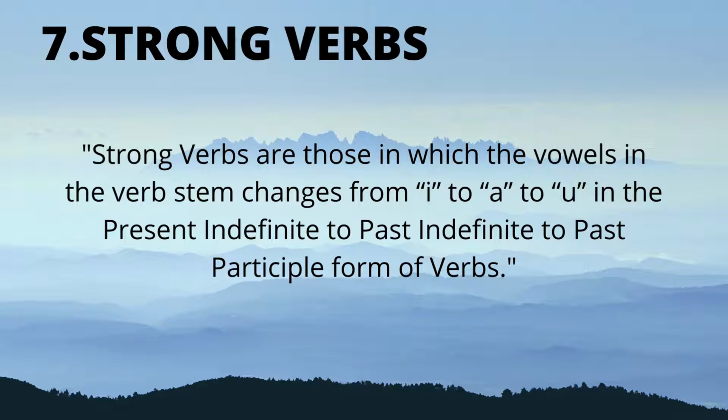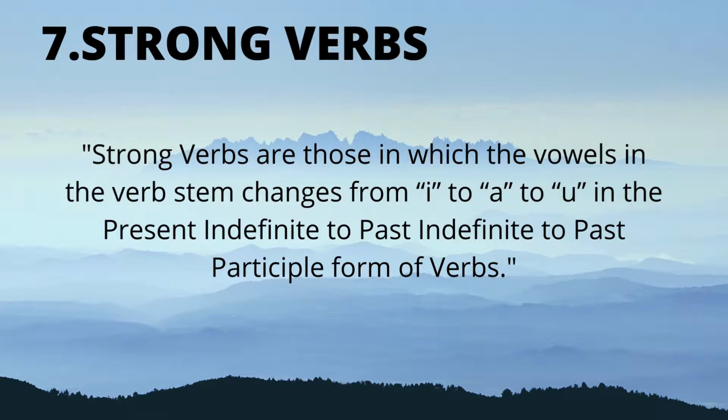For the understanding of the strong verbs, they are those in which the vowel in the verb stem changes from I to A to U in the present indefinite, past indefinite, and past participle forms of verbs.